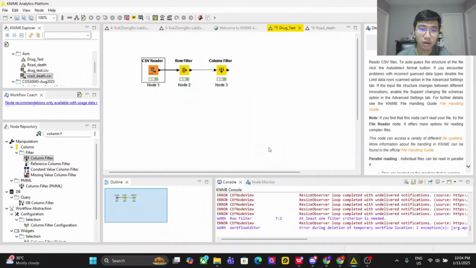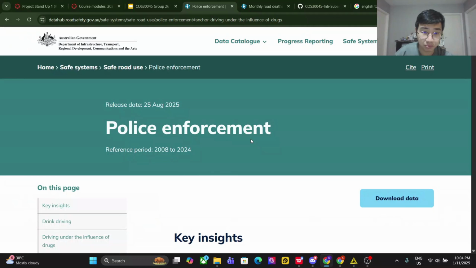My name is Zombo, and I'm doing the session about how we analyze our dataset that we have collected. So the first dataset is the drug test dataset. We have collected this from the Australian Government Data Hub from the topic police enforcement.